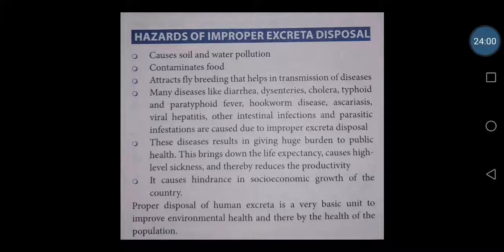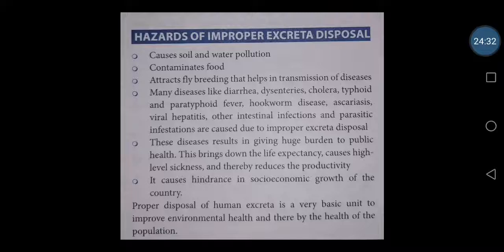There will not be any open air defecation, because in the first unit we have seen that due to open air defecation there were so many communicable diseases, or so many vectors which transmit diseases from feces into the food, and the people will be eating that food, and from people to people it will be transmitting. So these problems can be handled only through proper excreta disposal.